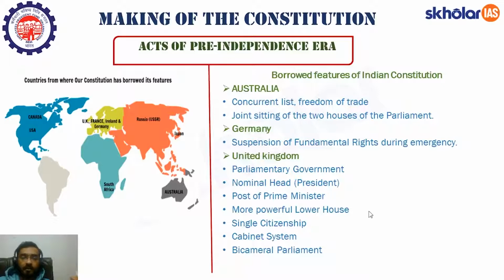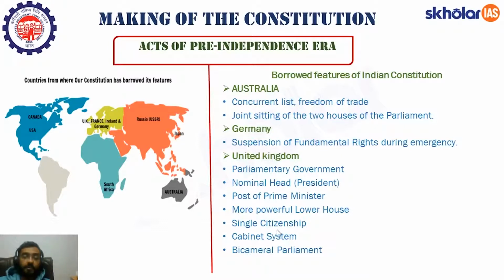There is this feature that the Lok Sabha, the lower house, is more powerful than the upper house, the Rajya Sabha. Why? There is one instance: a money bill cannot be amended or rejected by the Rajya Sabha. All amendments to a money bill can only be done by the lower house. So this is one feature why the lower house is more powerful than the upper house. We have borrowed this feature from the United Kingdom.